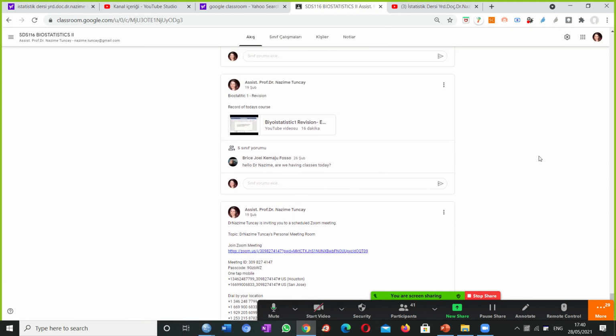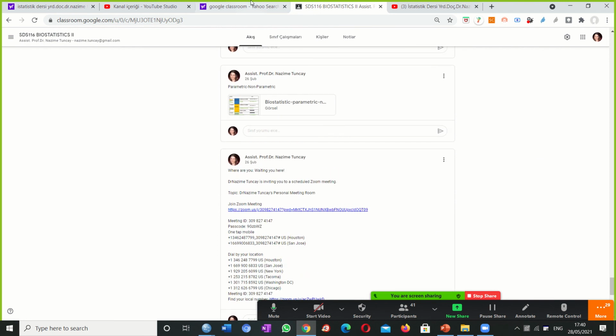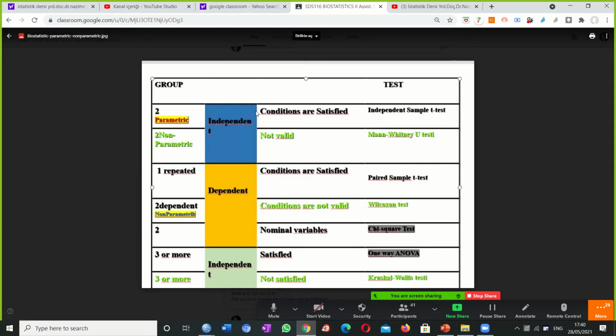So the parametric test and non-parametric test, there's a picture here. So of course you have to study this picture, okay? Here independent t-test is for parametric, and if you cannot have a parametric test, then you can have the Mann-Whitney test. For paired sample t-test, you can have the Wilcoxon test, and for one-way ANOVA.